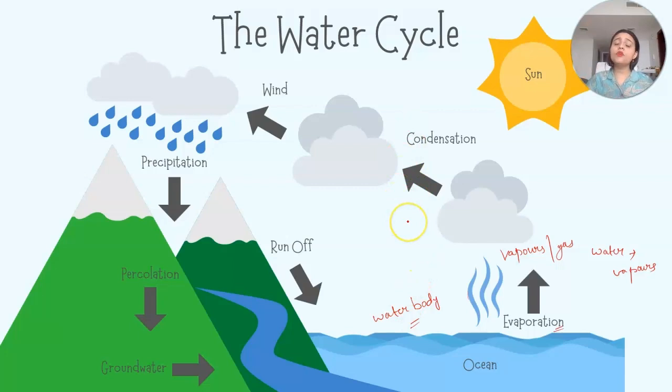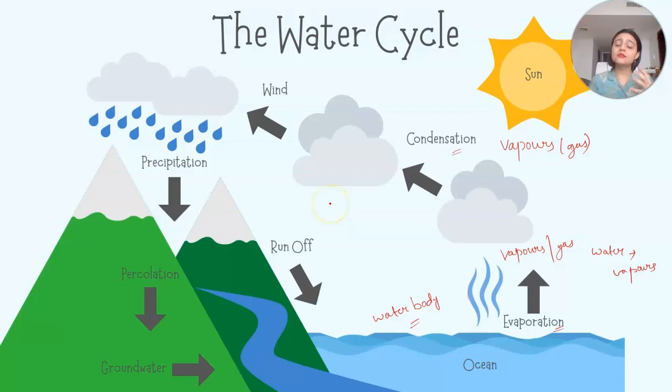And then once these vapors are raised up, they get up in the sky, then these vapors get condensed, and they will form the clouds. Okay, vapors will form the clouds, so that is known as condensation. Now, more vapors get accumulated. Vapors are what? These are gas, all right. So all these gas particles connect together, accumulate together, and collectively form clouds due to the process known as condensation.